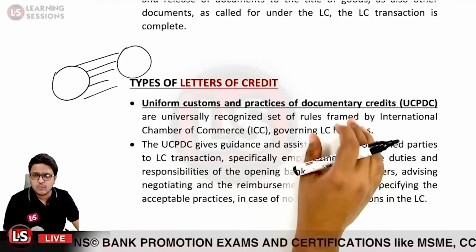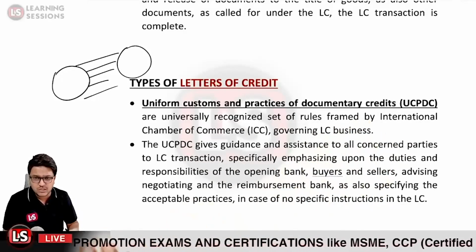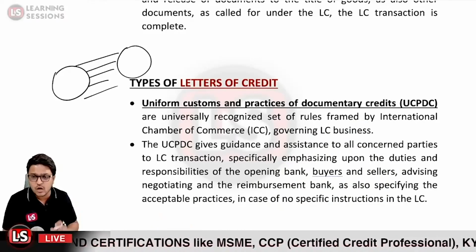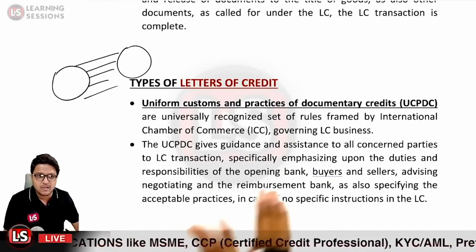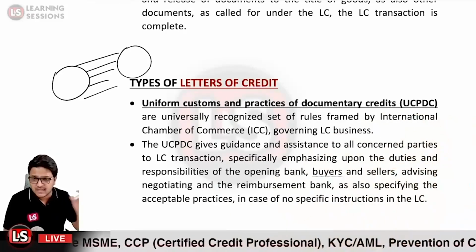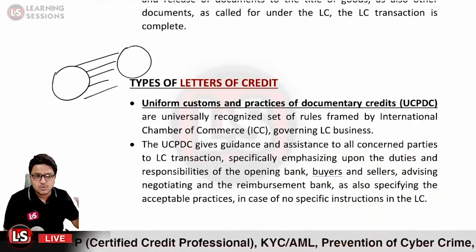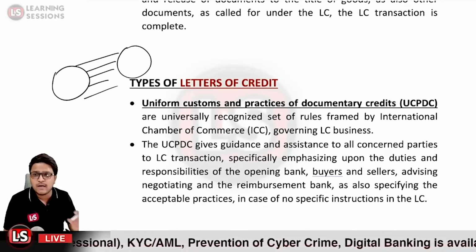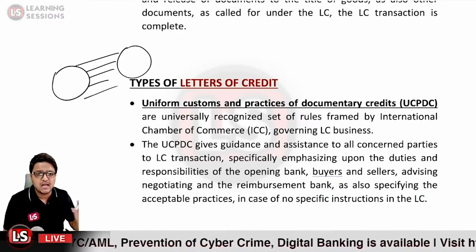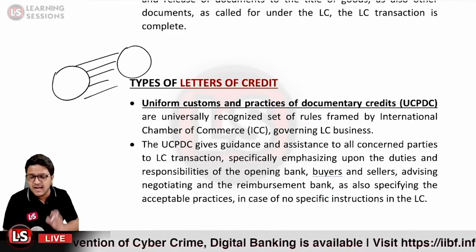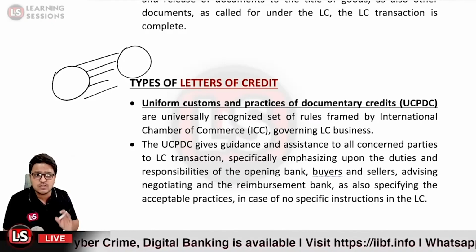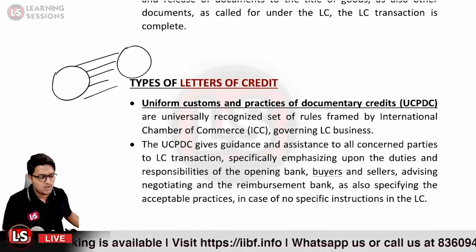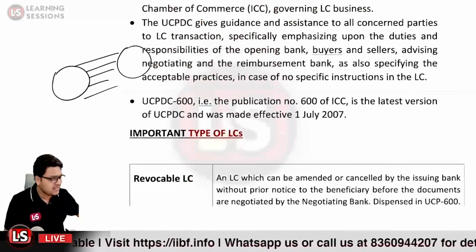Why is the letter of credit said to be the documentary credit? Because the banks dealing with the letter of credit are dealing only with the documents and not with the goods. Banks are not going to deal with the goods. Banks are only dealing with the documents. That is why it is said to be the documentary credit, that is, credit based upon the documents only. So UCPDC is a universally recognized set of rules framed by the ICC. ICC is the International Chamber of Commerce, and the latest version of the UCPDC is UCP 600, that is Uniform Customs and Practices 600.